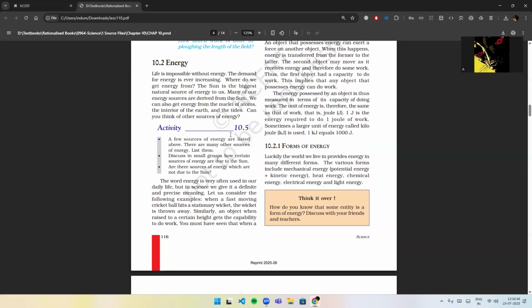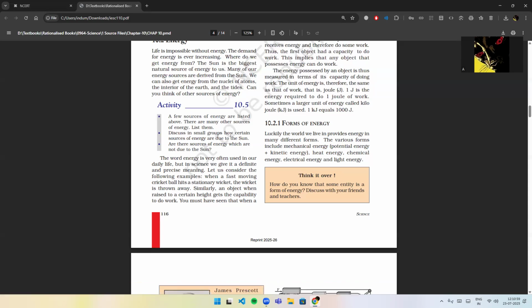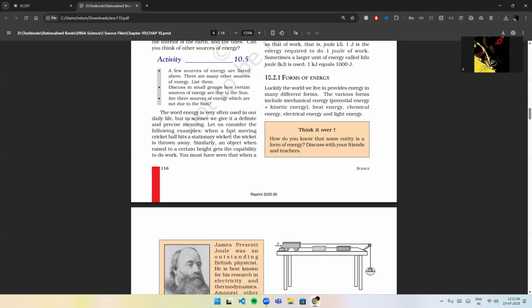Forms of energy. Luckily, the world we live in provides energy in many different forms. Various forms include mechanical energy, potential energy plus kinetic energy, heat energy, chemical energy, electrical energy, and light energy. Think it over. How do you know that some entity is a form of energy? Discuss with your friends and teachers.